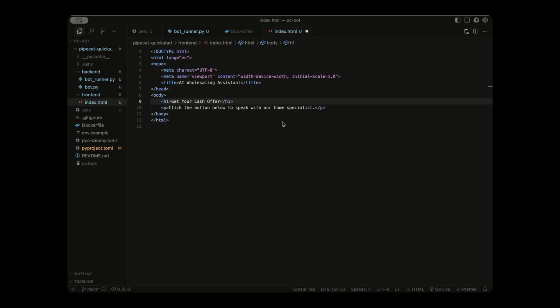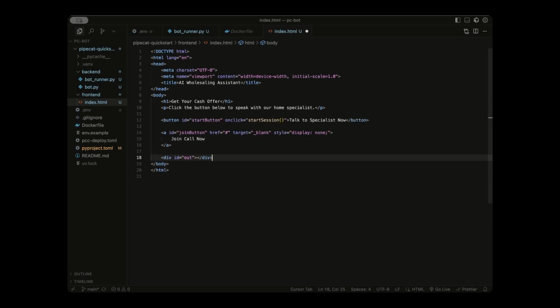Next, let's add our two buttons. So the start button, which is visible, and the join button, which we'll hide for now. We'll also add a divider to show status messages. So right here where I put this text, you can just paste in something like this. So line by line, we have this button that says talk to specialist now. We gave it an ID so our code can find it. And then an on-click attribute means that when we click this button, we're going to execute this start session method, which we'll define above in a little bit.